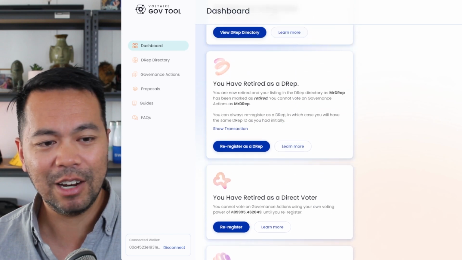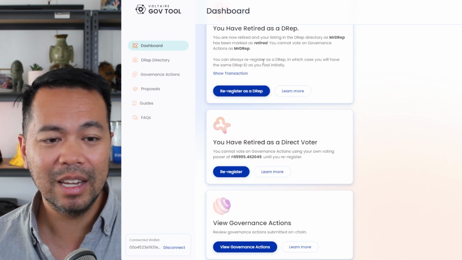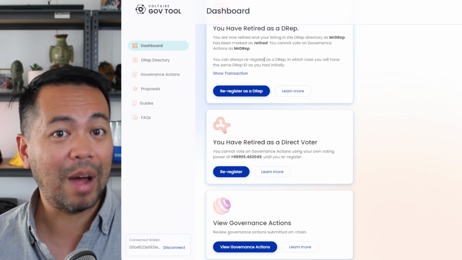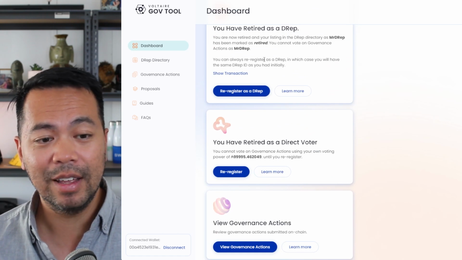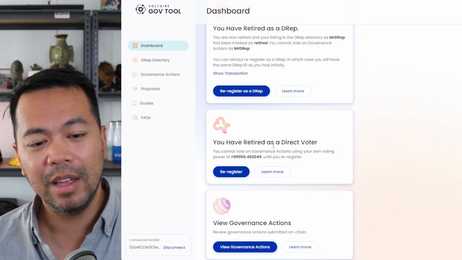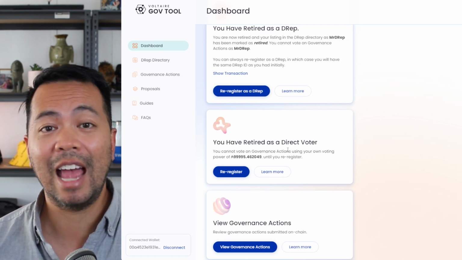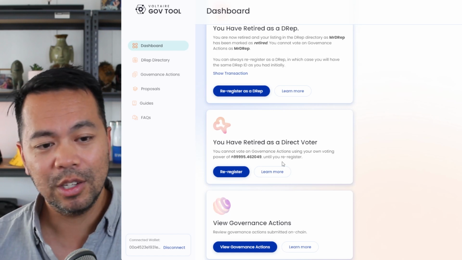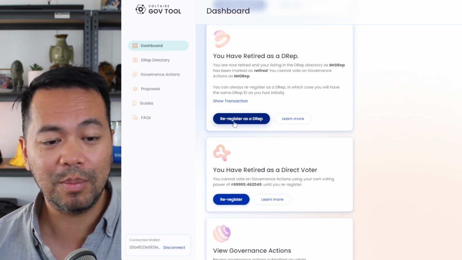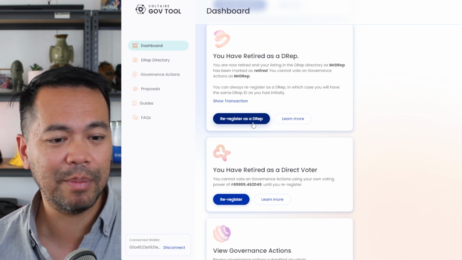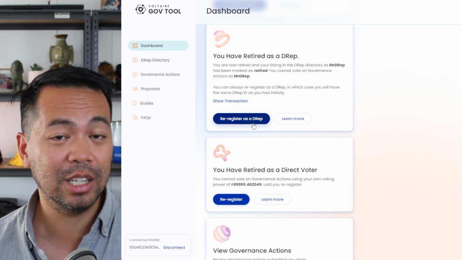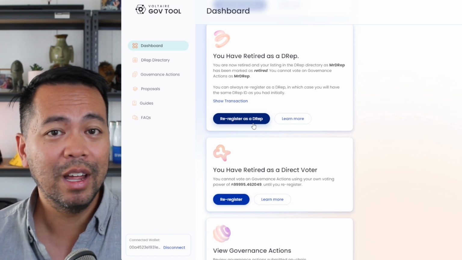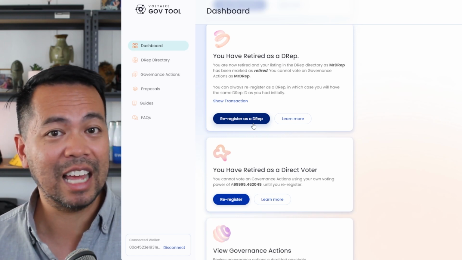So the difference here is that the DRep can accept delegation from other ADA holders and vote on their behalf, whereas a direct voter will just be using their ADA balance and voting directly on the various actions and proposals. So here now I will go through the process of registering as a DRep, because a DRep can technically just vote on their own behalf as well and not accept any delegation from other people.